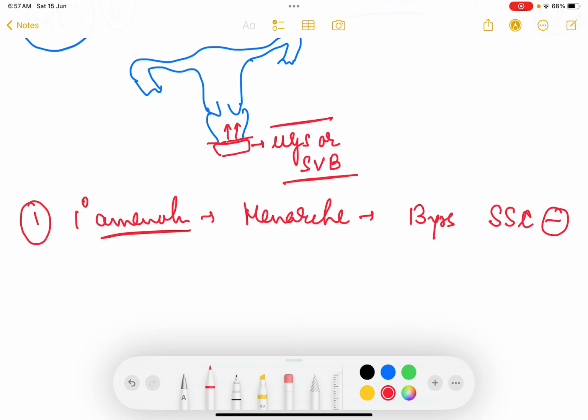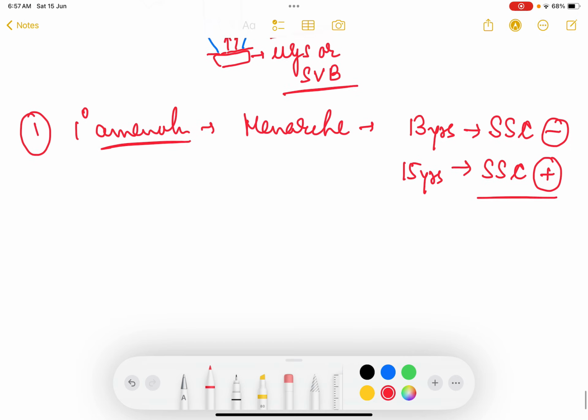If secondary sexual characters are also not formed, then by 13 years we will make a diagnosis. But if the patient is having secondary sexual characters, that is axillary hair, pubic hair and breast are also formed, then you wait for 2 more years. So till 15 years you wait, and if by 15 years she has not had menses in the presence of secondary sexual characters, then you say the patient has primary amenorrhea.